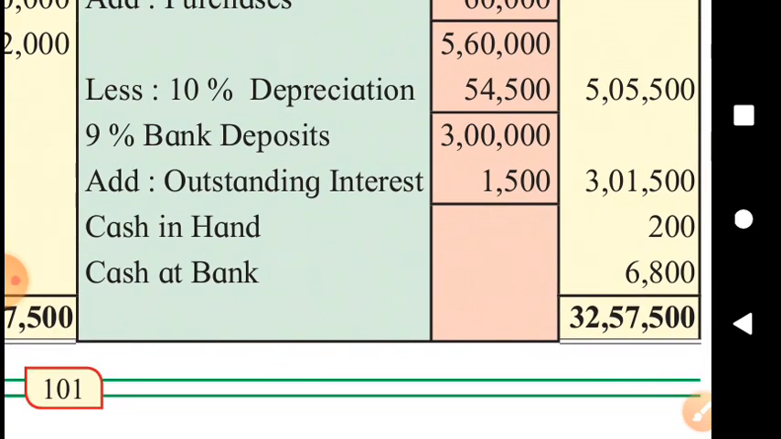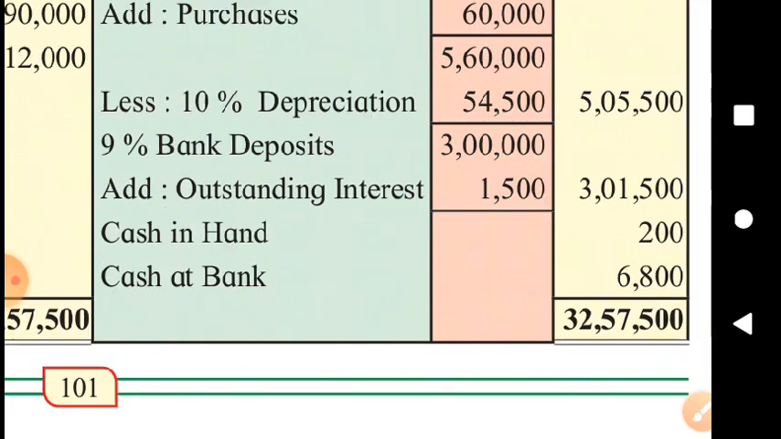9% bank deposit. At the beginning of the year, we had bank deposits of rupees 3 lakhs. Still, we are having that much deposit. We have not withdrawn. So, still it is there. And even some interest on it is to be received of rupees 1,500. So, it is accrued interest. It is asset amount receivable. And it is added to that asset. The income on which is accrued will be added to that asset. So our deposits are now at 3,01,500. Closing cash and bank balances shown here.